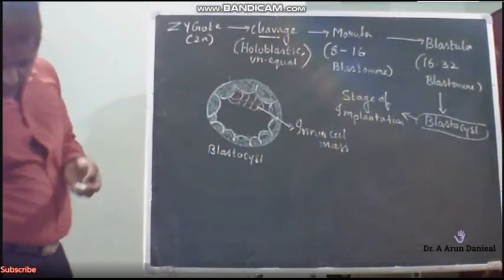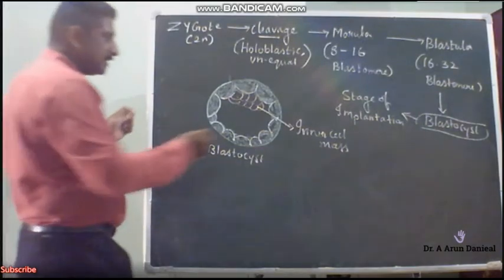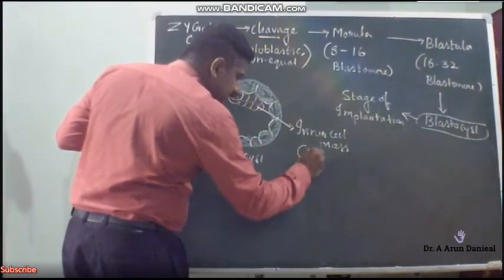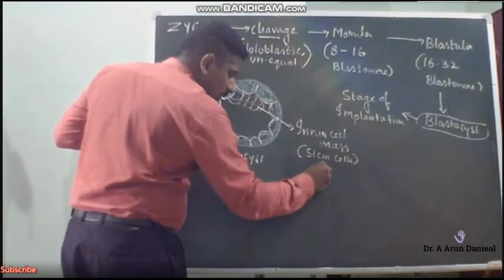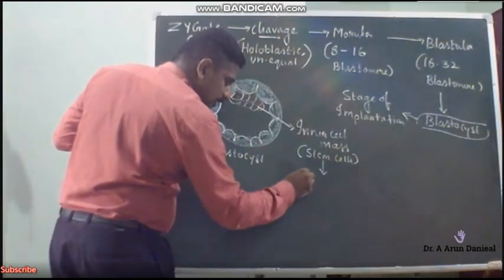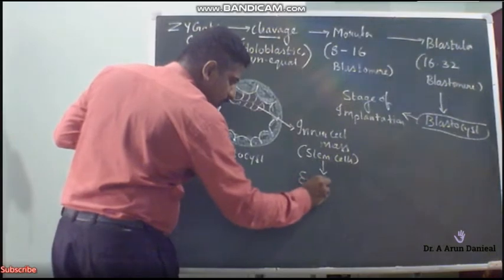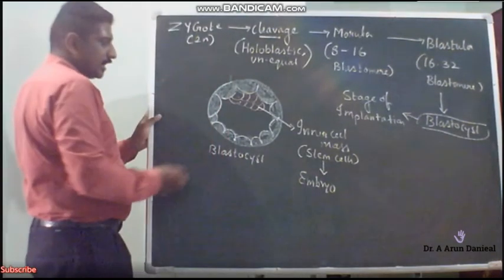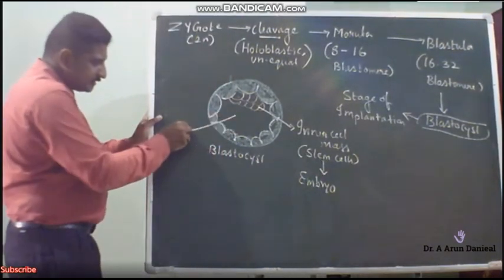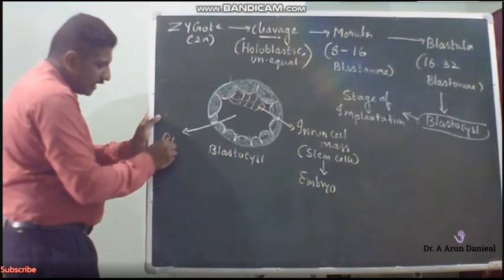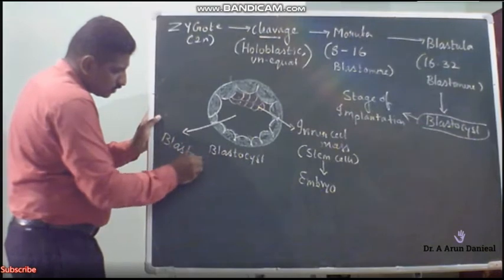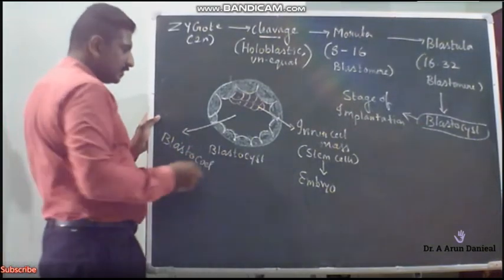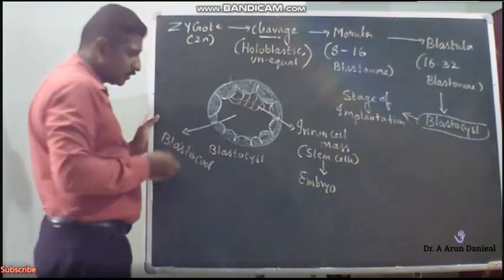So what is present in the inner cell mass? The inner cell mass is nothing but stem cells. The inner cell mass only transforms into the embryo. Okay, what is this cavity here? This cavity is called the blastocoel cavity, and we'll also have the amniotic cavity, which I'll show you afterwards.